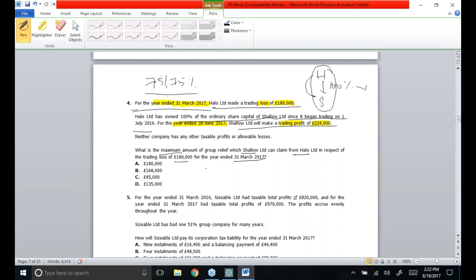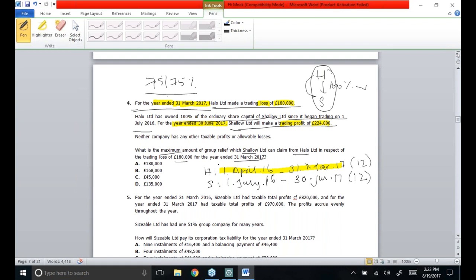As you could see, Harlow Limited has made accounts from April 16 to March 17. That means they have made accounts for 12 months, and whatever loss was incurred in these dates is supposed to be adjusted against the taxable total profits of the corresponding period of the claimant company. Whereas Shallow Limited has made accounts from July 2016 to June 2017.